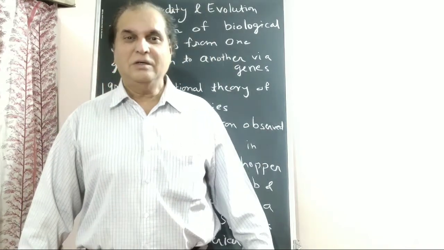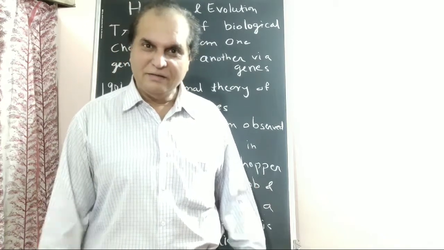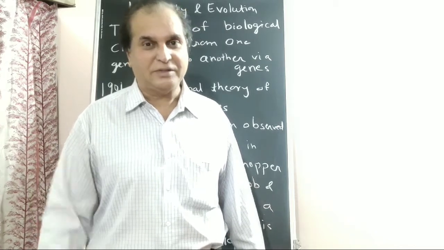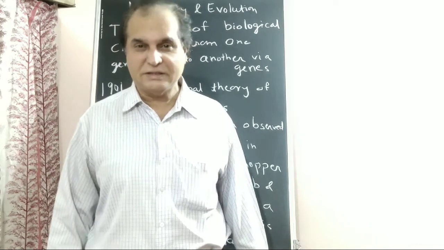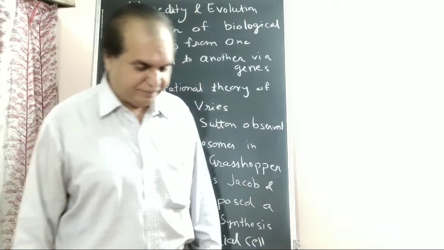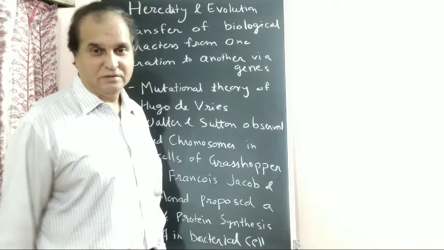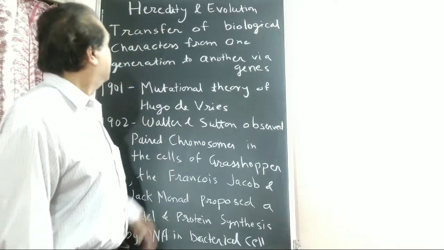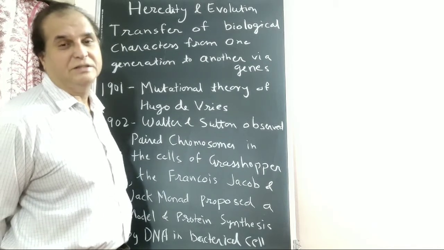Slowly, the ape became tall, started standing erect, started working, started using its brain. Slowly, genes developed. Every small change took 50,000 lakhs of years. Many scientists have worked on this and found out about this evolution. Transfer of biological character from one generation to another happens via genes.